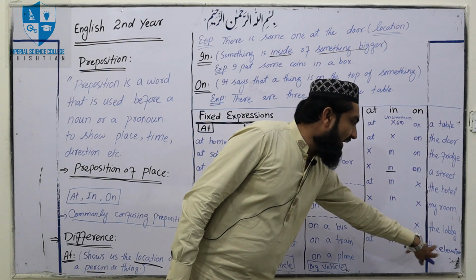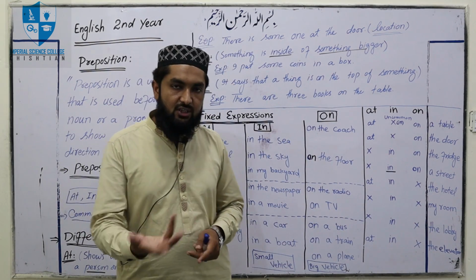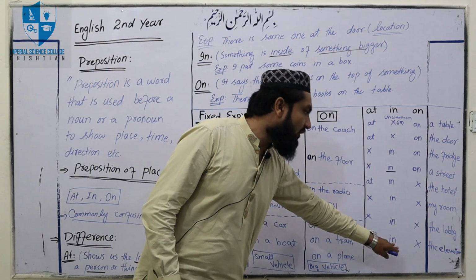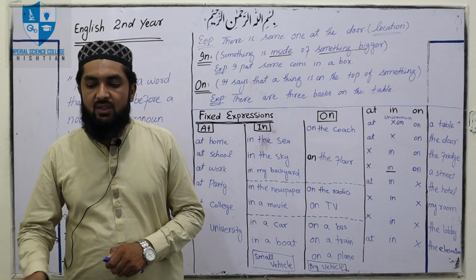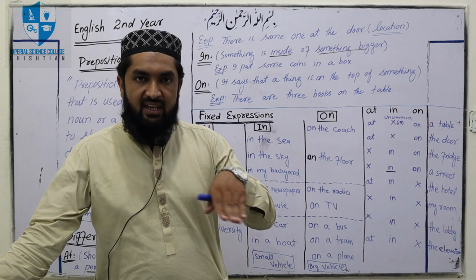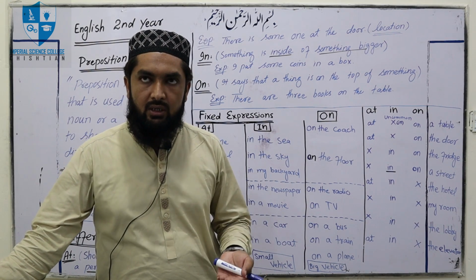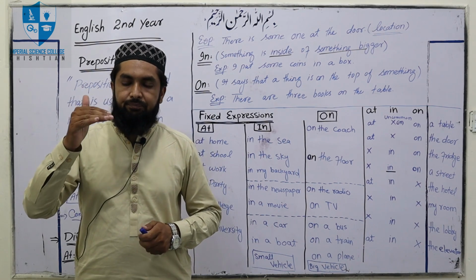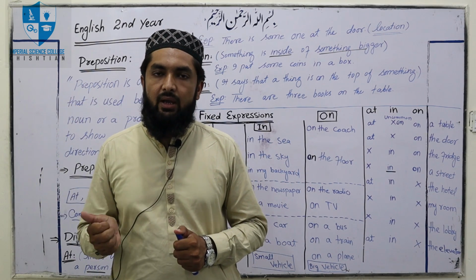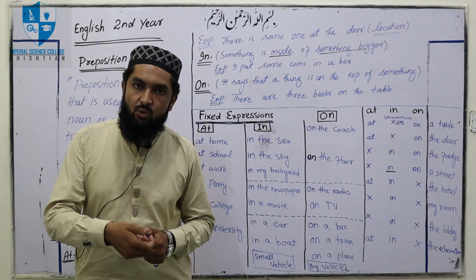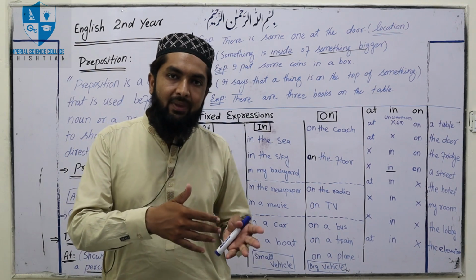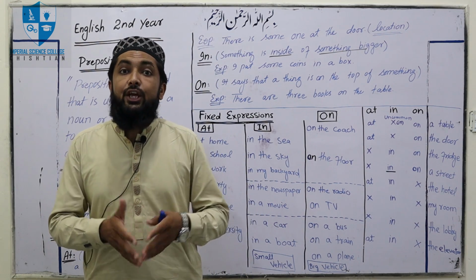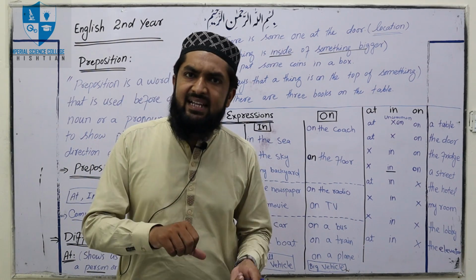Then the elevator, the lift. Here we can use "at" and "in". We can use "at" when, for example, you're staying in a five or three story building, and I'm on the fifth story, and someone calls me asking where are you? I'll say I am at the elevator. When I say I'm at the elevator, it means I'm not inside the elevator.